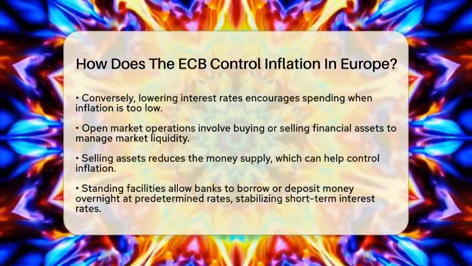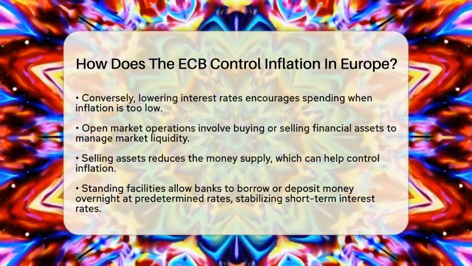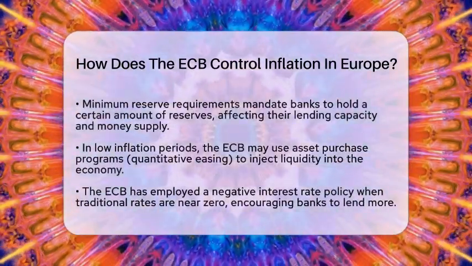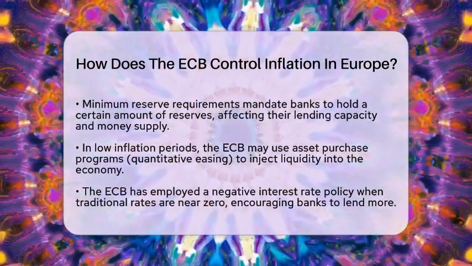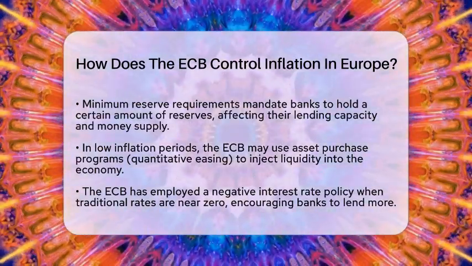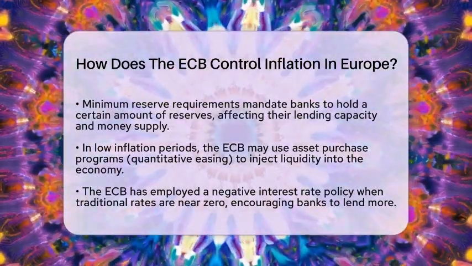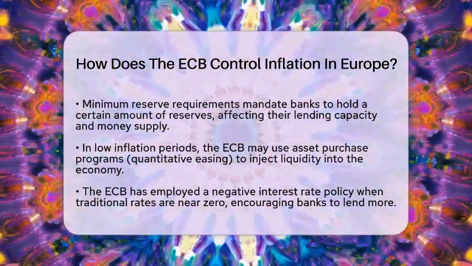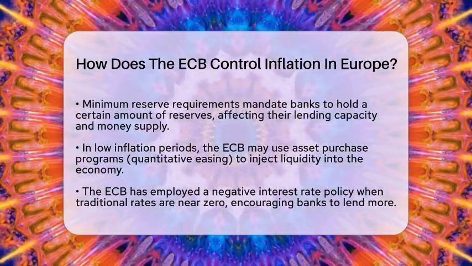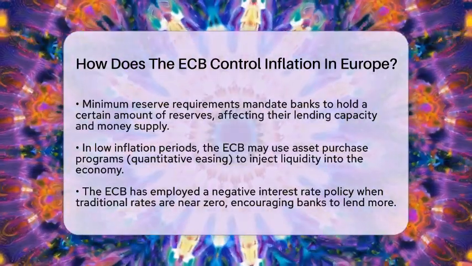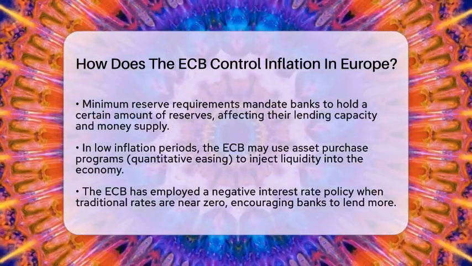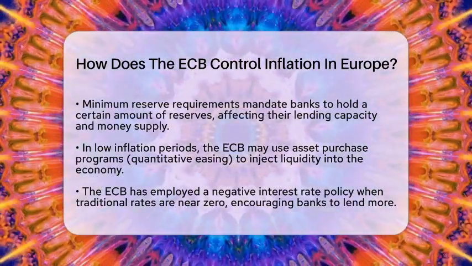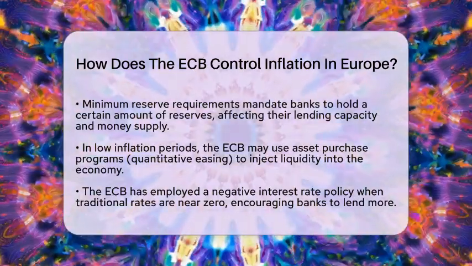In times of economic downturns or very low inflation, the ECB may implement asset purchase programs, also known as quantitative easing. This means the ECB buys government and private sector securities to inject liquidity into the economy and influence longer-term interest rates. Sometimes, when traditional rates are close to zero, the ECB has used a negative interest rate policy. This means banks are charged for holding deposits at the ECB, encouraging them to lend more money and stimulate spending.